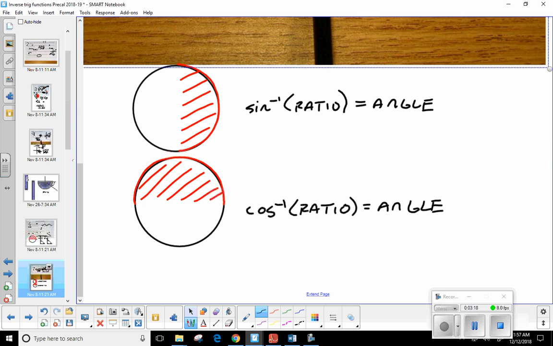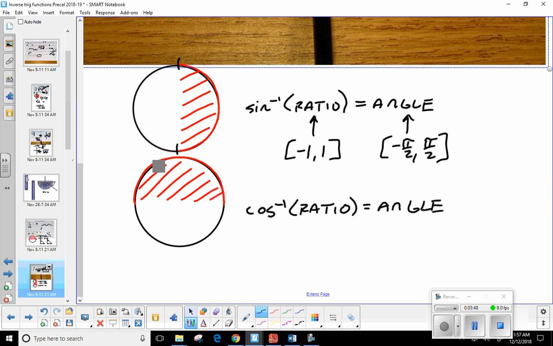Okay, but the thing about the inverses, they're very particular about what ratios they will take and what angle answers they'll give. If it's sine inverse, the ratio has to be between -1 and 1. And then your answer is going to have to be between -pi/2 and pi/2. And you'll notice that from -pi/2 to pi/2, that is the right side of the unit circle. That's quadrants 1 and 4, what we just said.